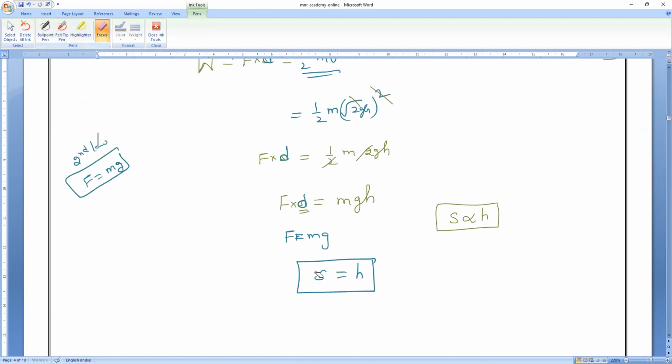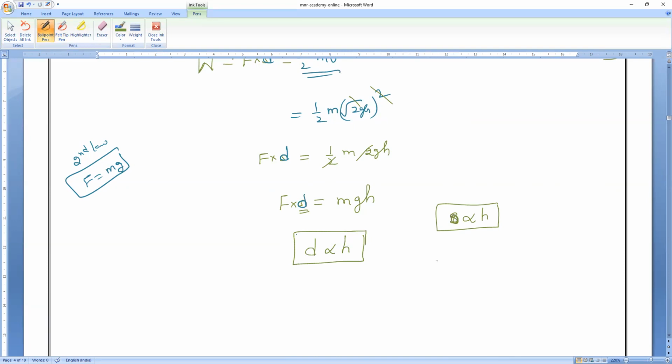Depression is equal to, you can see. So what is the relation between depression and height? Are both directly proportional or inversely proportional to each other? Sanjay? Directly proportional to each other. That is what I want to say.